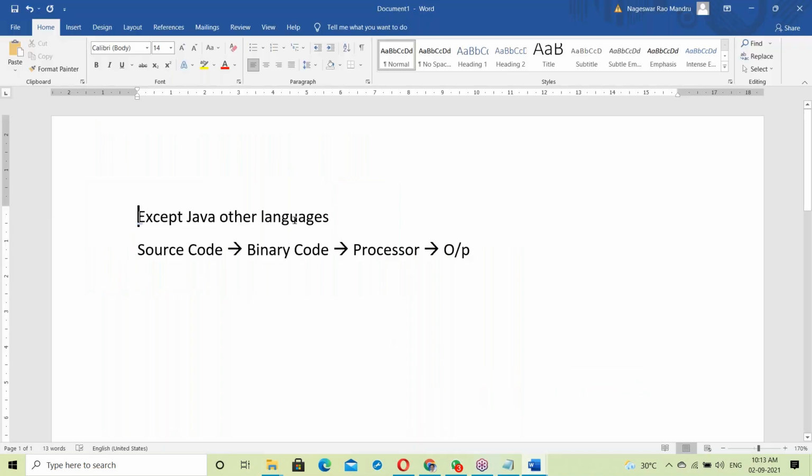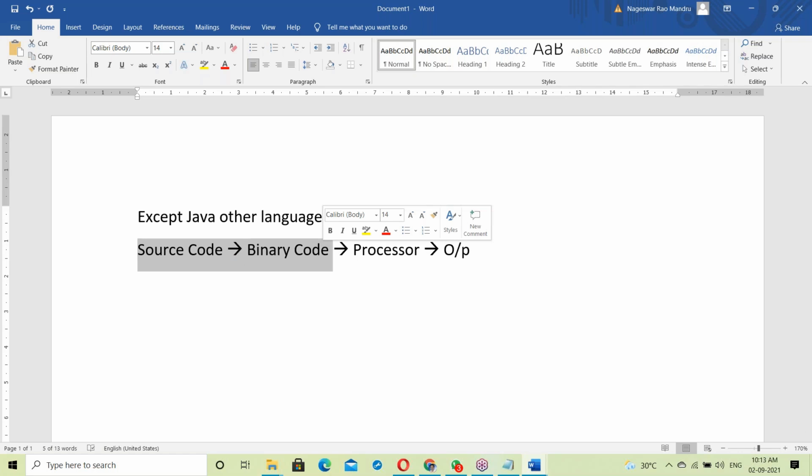Yes. Except Java, other languages. Source code to binary codes. The binary code is given to the processor, then it generates outputs. Source code to binary code is done by either an interpreter or a compiler. Only one is enough. Suppose Python: the interpreter converts source code to binary code.